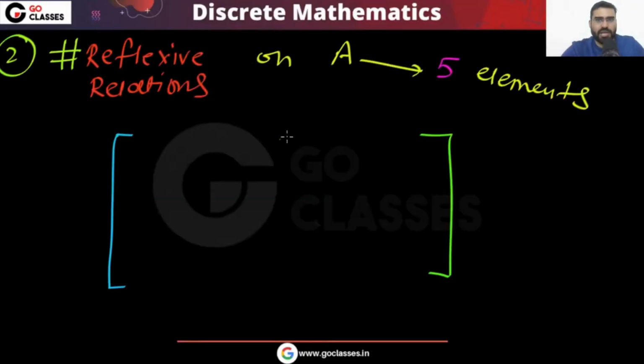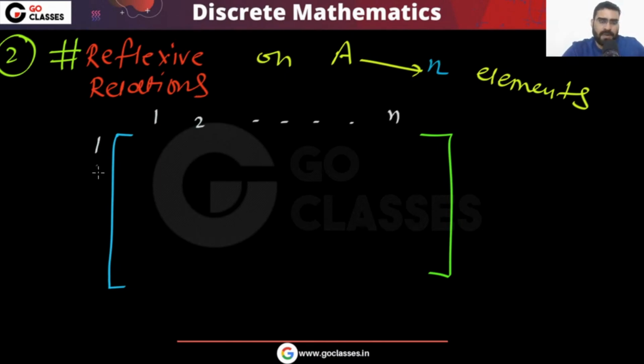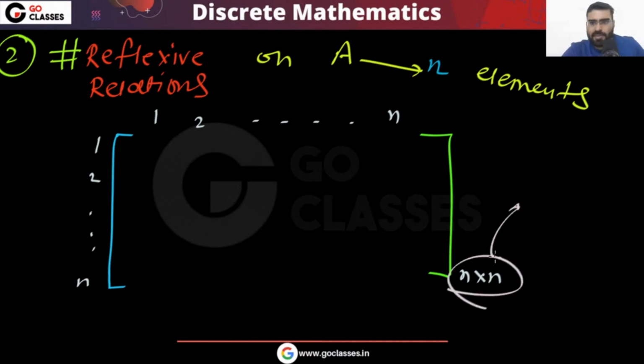Now similarly, you can do it for n elements. If you have n elements and you want reflexive relations, the same method will work. Rows 1, 2 and so on to n, columns 1, 2 and so on to n. So this is an n by n matrix. In this n by n matrix, there will be a total of n square cells in the matrix representation for this reflexive relation. And you can notice the main diagonal is going to be 1.